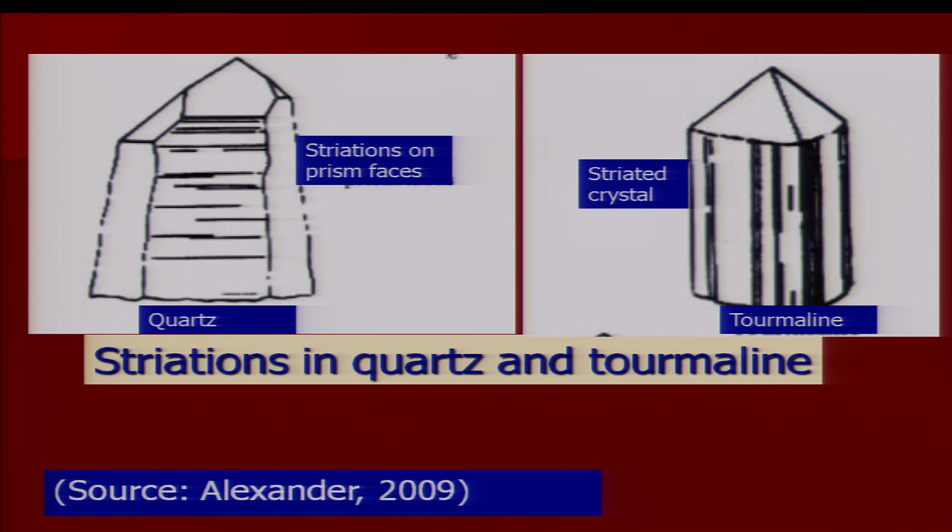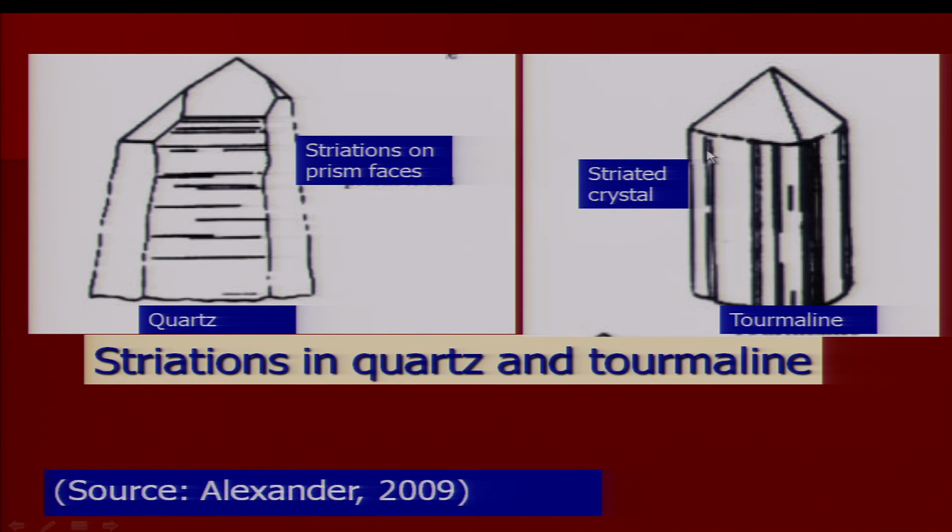This is another example, a tourmaline. Tourmaline, as I said earlier, develops faces, the most common faces being prismatic faces, and this is a prismatic face of a tourmaline crystal, along which parting is also very common, or cleavages are also developed, but this is not a cleavage, it is striations.